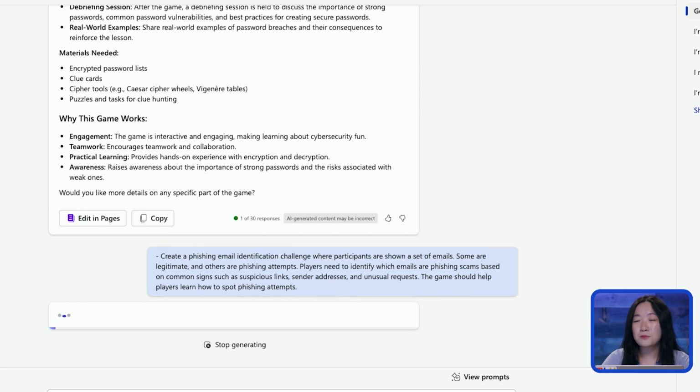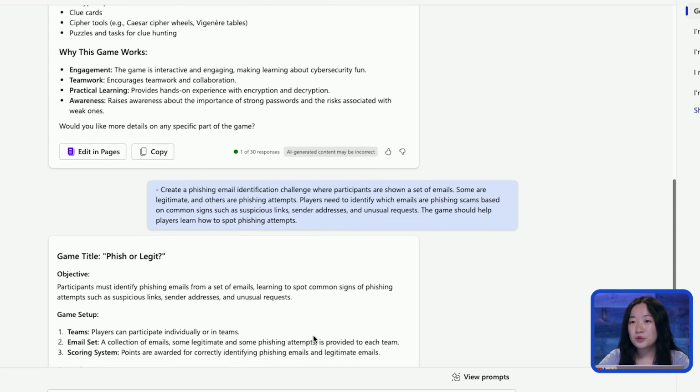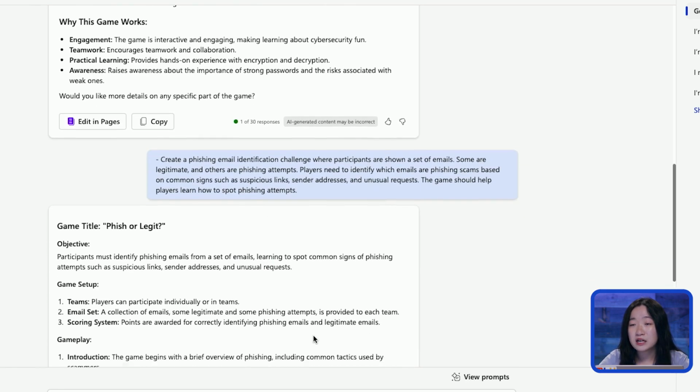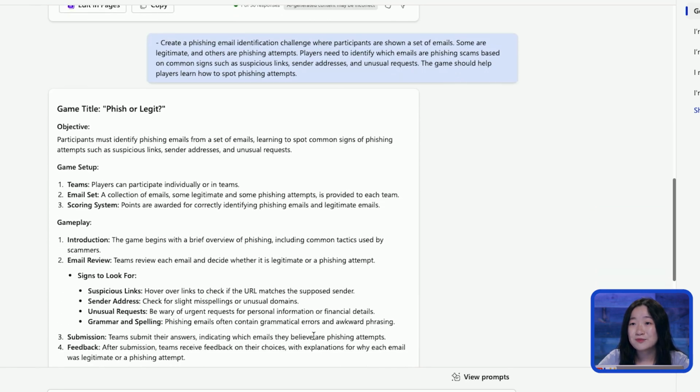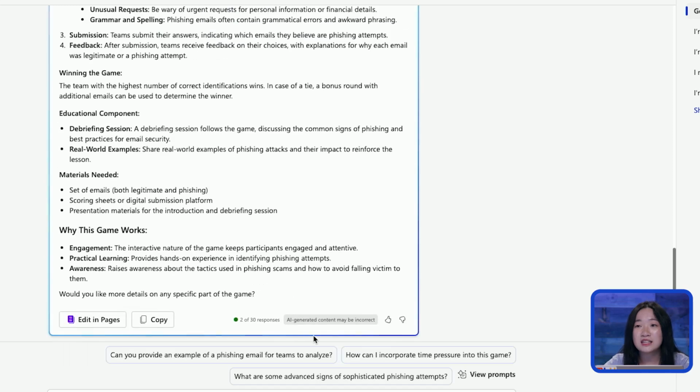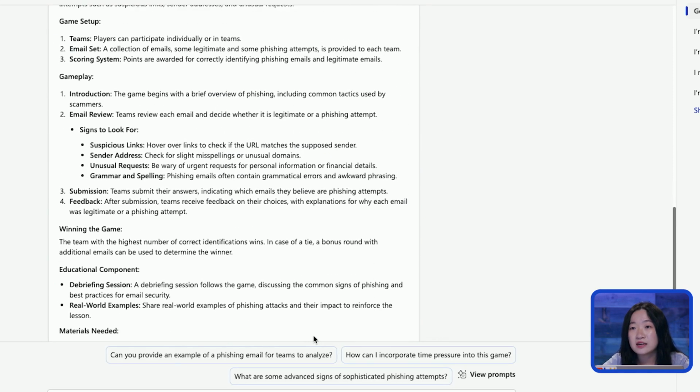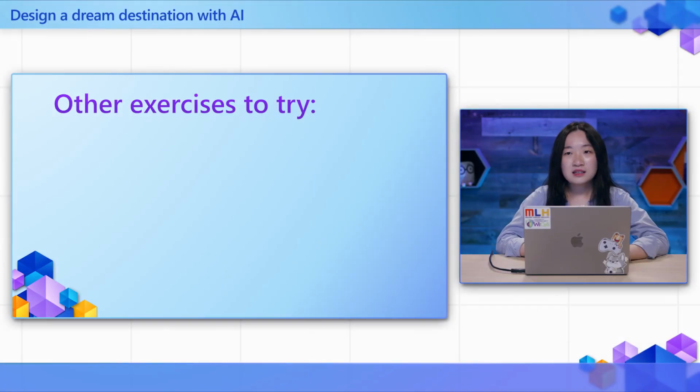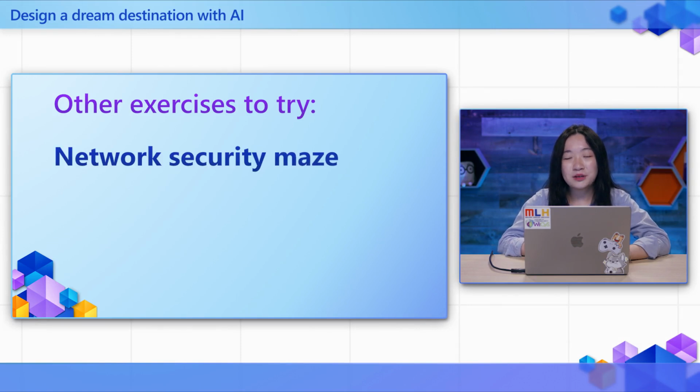So if I were to input this into Copilot, we get a generation of a game title called Phish or Legit. And here we can see the objective, the game setup, as well as some more details into how to play. So next, how about a network security maze?